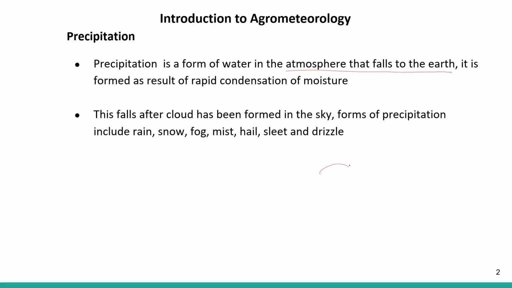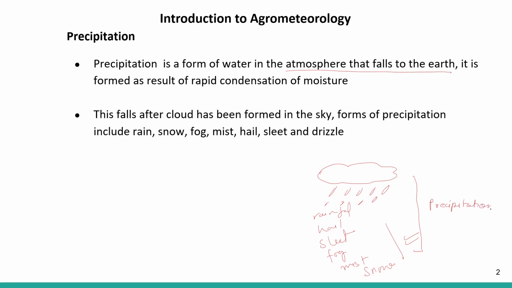There is a cloud, and from the clouds the water comes down in the form of rainfall, hail, sleet, fog, mist, snowfall, etc. This is the phenomenon of precipitation.